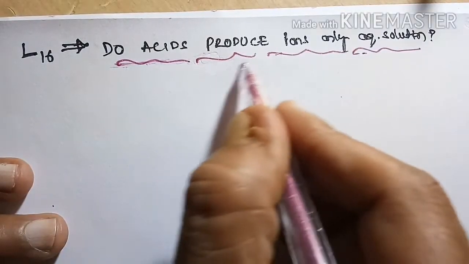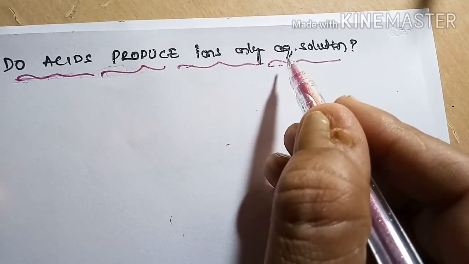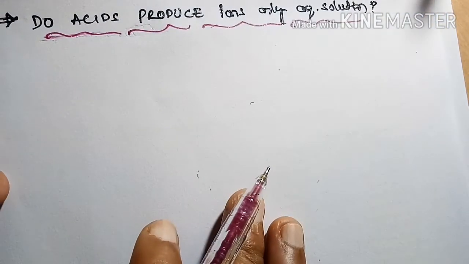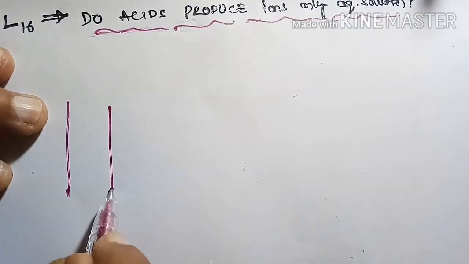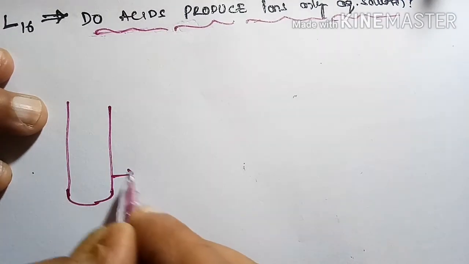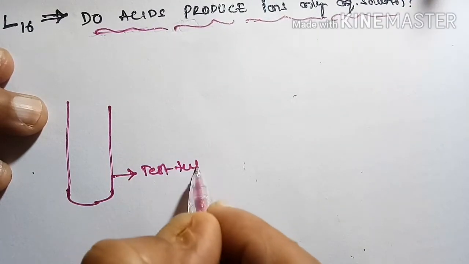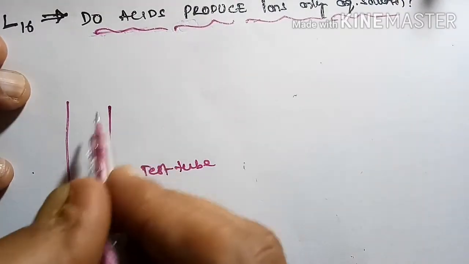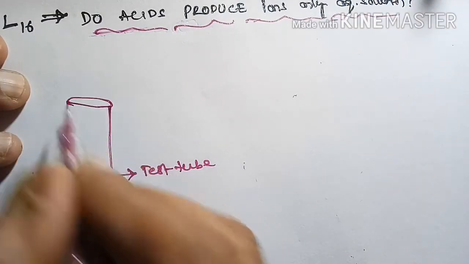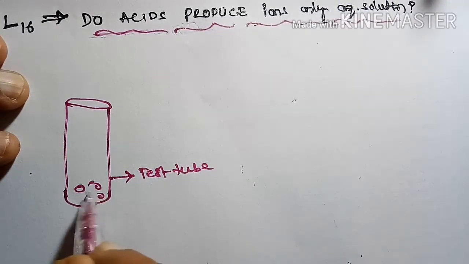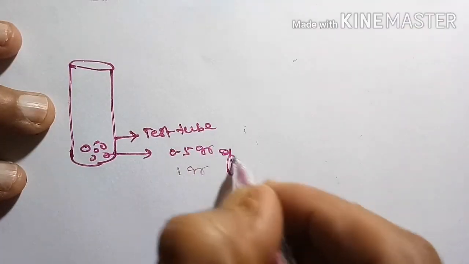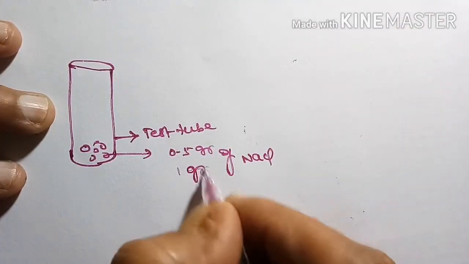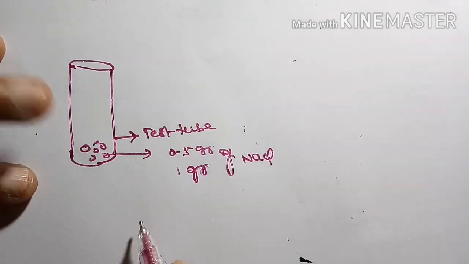Number 16: do acids produce ions only in aqueous medium, only in aqueous solution, in water only or not? Let me check. In order to check this, first I want to prepare a gas. For this I am taking a test tube. What is this? Test tube. In this test tube I took 0.5 grams or 1 gram of NaCl.